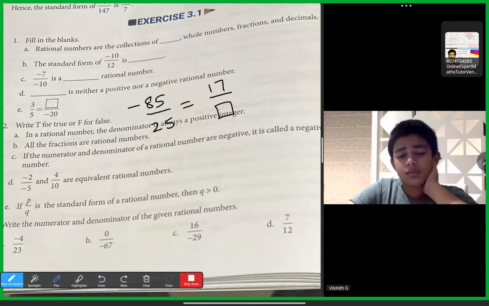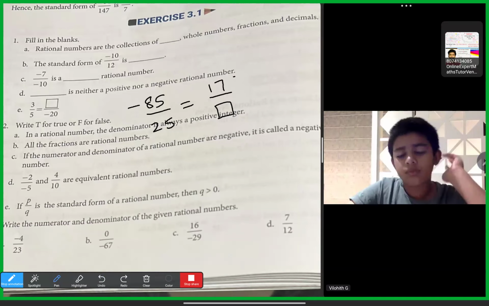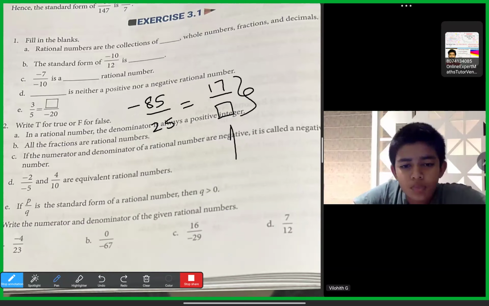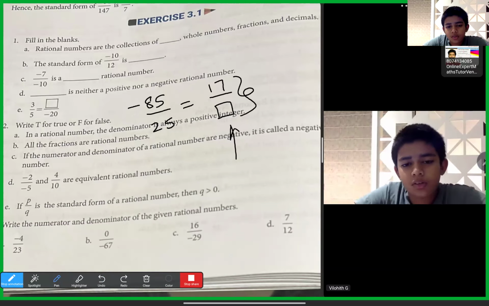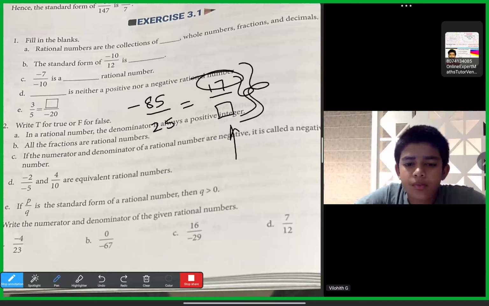And since the numerator is already positive, this will become negative only if the denominator is negative. Otherwise it cannot be negative. So for the full answer to become negative, the denominator should be negative. Yes, sir, positive by negative becomes negative.